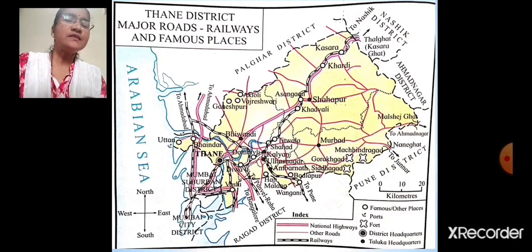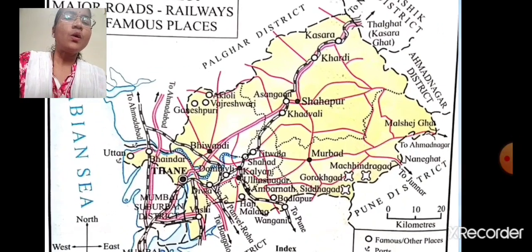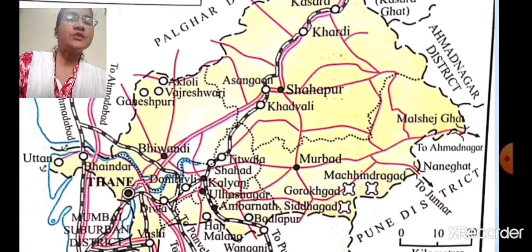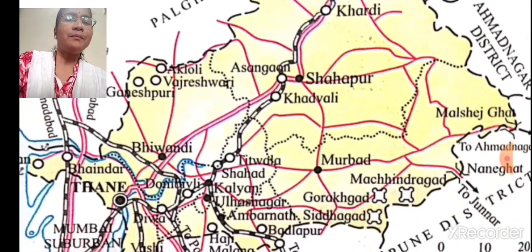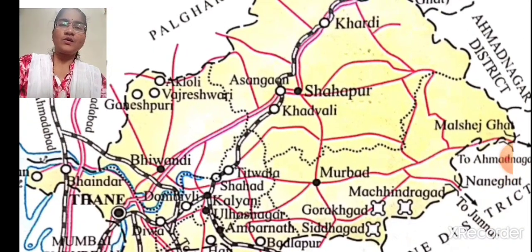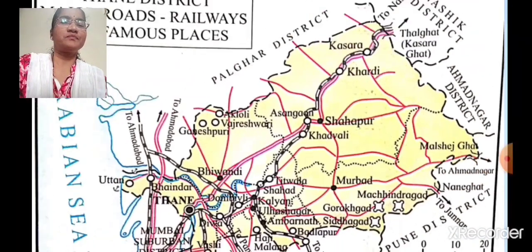Now next one is other roads. Other roads are shown with the single red line. See, all these single red lines which you can see in the map are other roads, and people use these roads to go from one place to another. If we want to go from one taluka to another taluka, we use these roads, which are shown with the single red line.